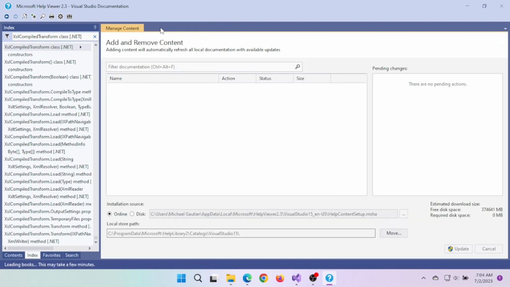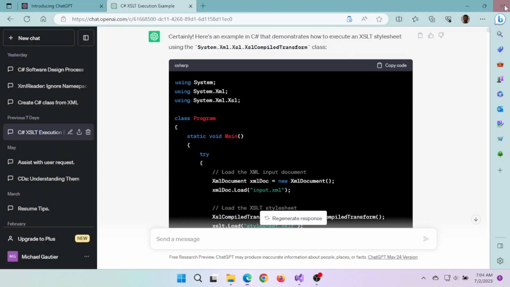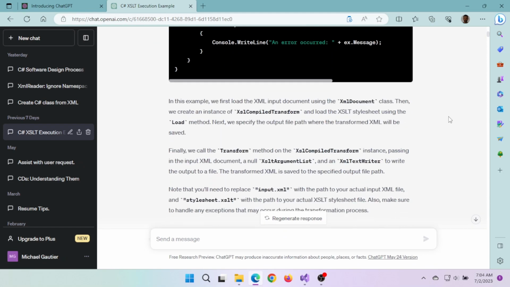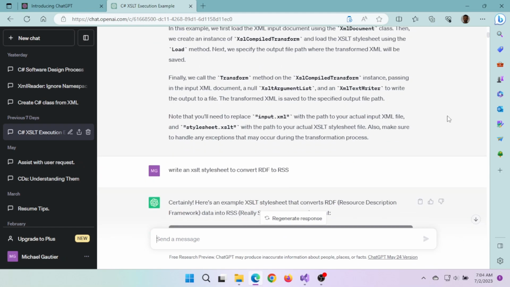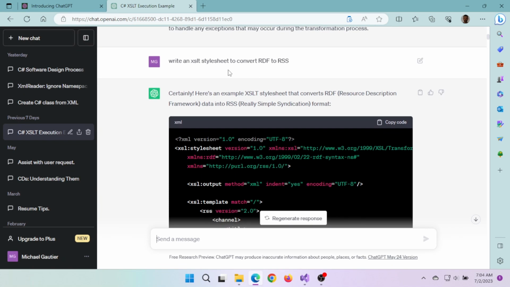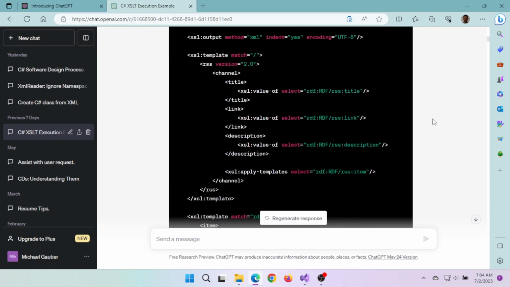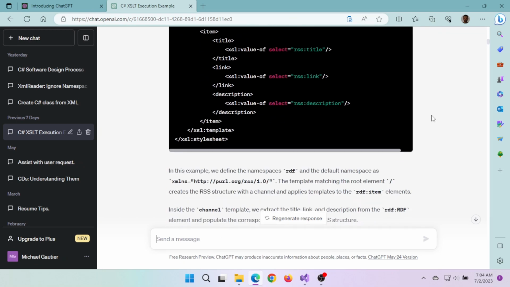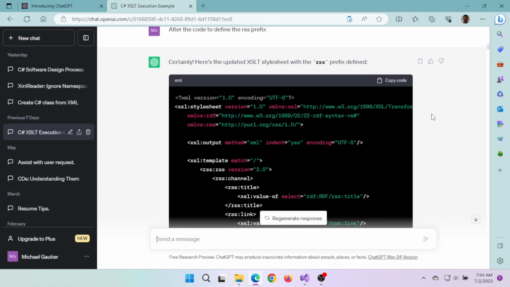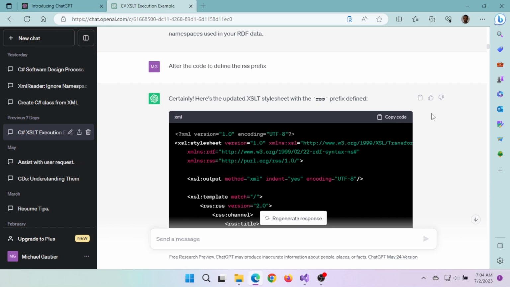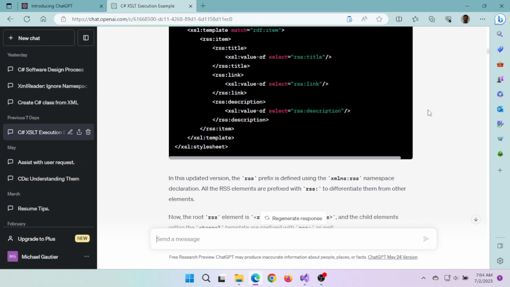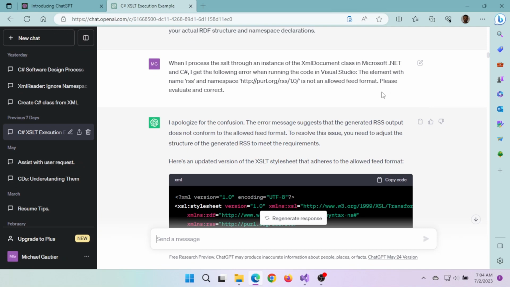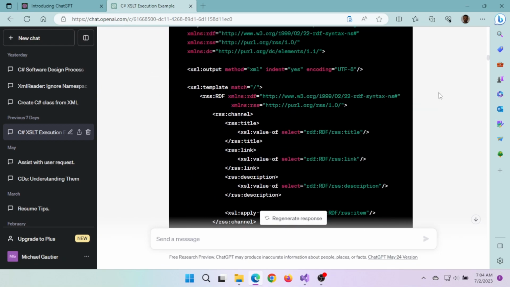So I posed some questions to ChatGPT in the form of, okay, implement this particular style sheet. Actually, create me an XSL style sheet, first of all. There are examples on the internet of style sheets that are ready to go that will convert from RDF to RSS. I tried those and they didn't work adequately. There's an issue with namespaces with RDF and XML parsing in .NET. But I'm getting ahead of myself. That was the main issue here.